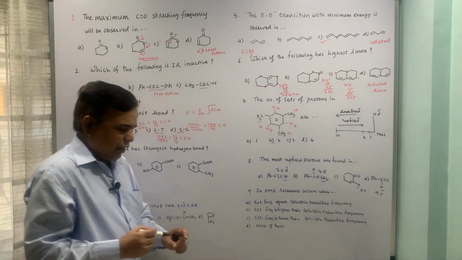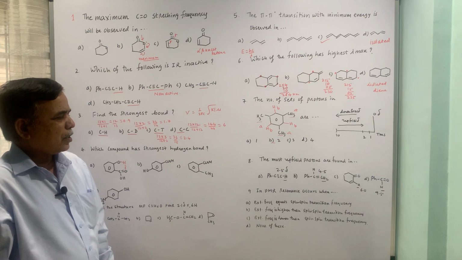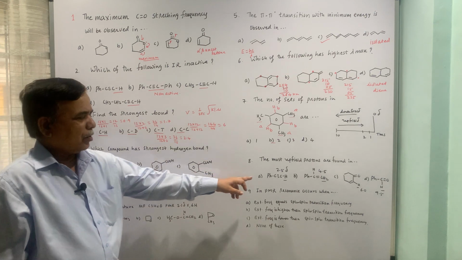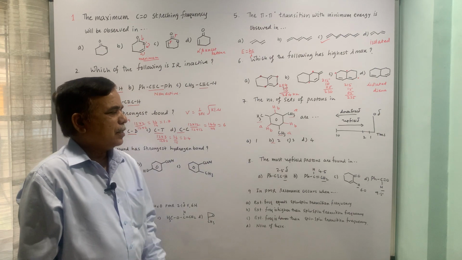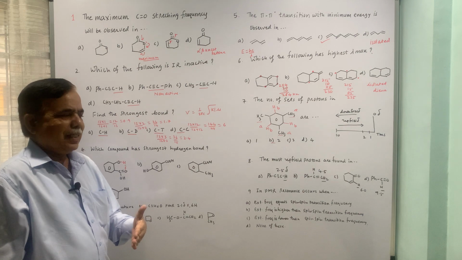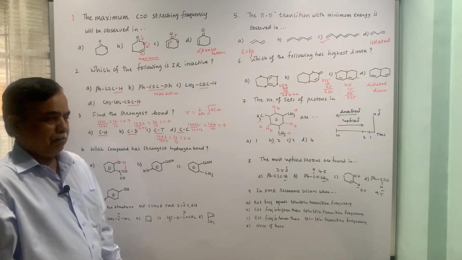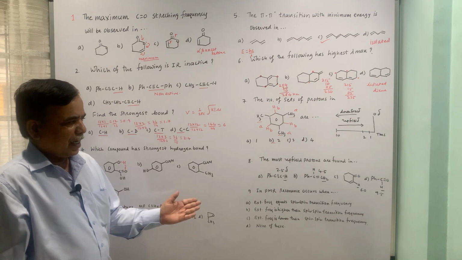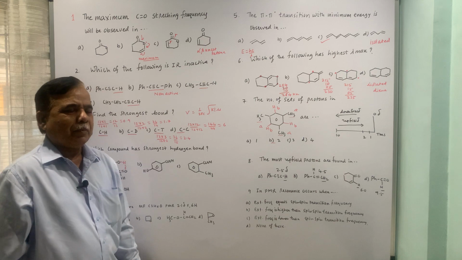So if you look at these chemical shift values, the acetylenic proton, this substituted acetylene proton, is upfield because it has the least chemical shift value in the given set, and most downfield would be the aldehydic proton. Okay.